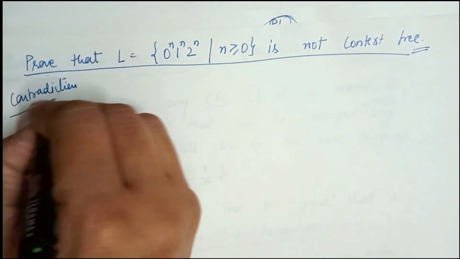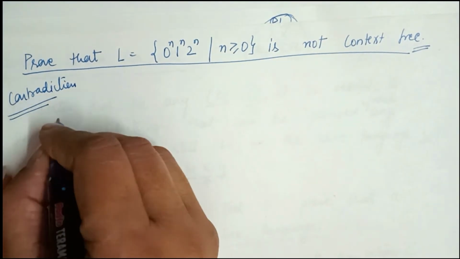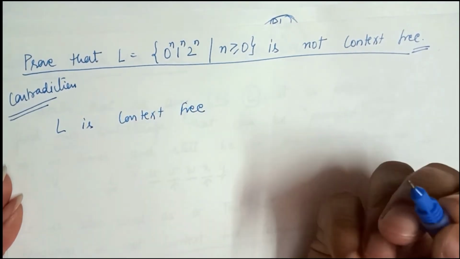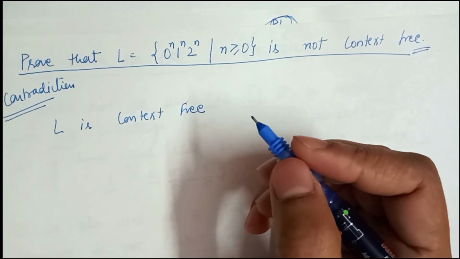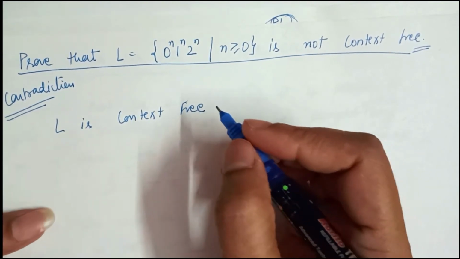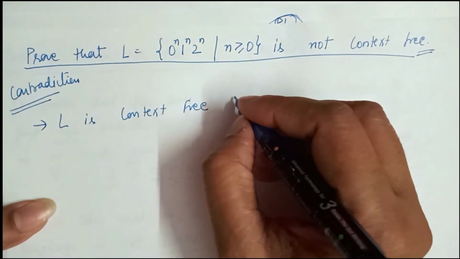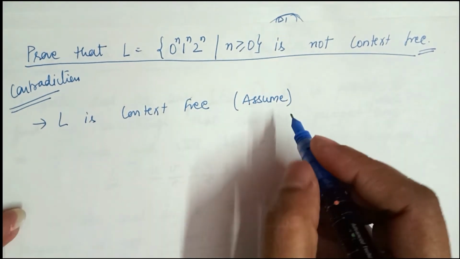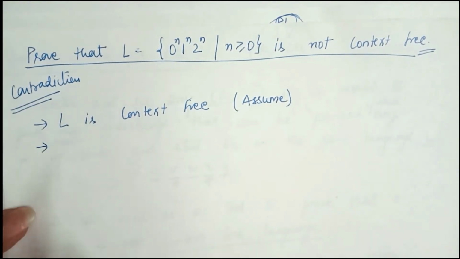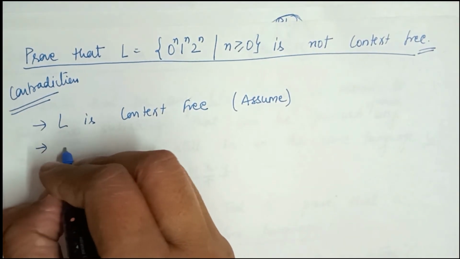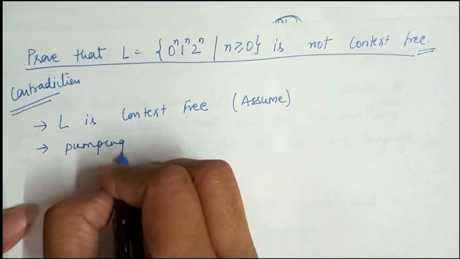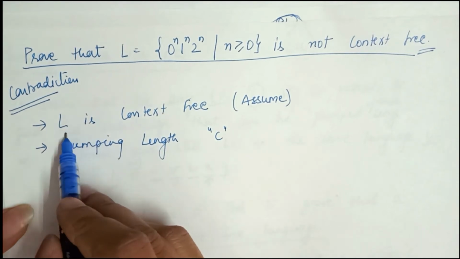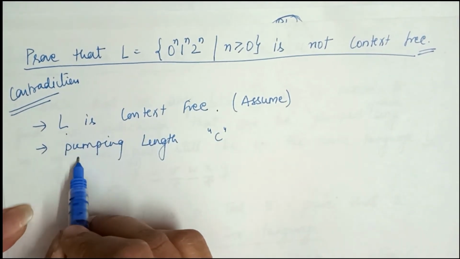We start from a contradiction by assuming that the language is context free. So if we assume that the language is context free, then it has some pumping length. If this L is a context free language, this means that it holds a pumping length that is C.